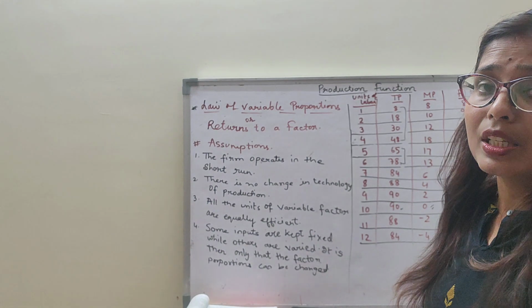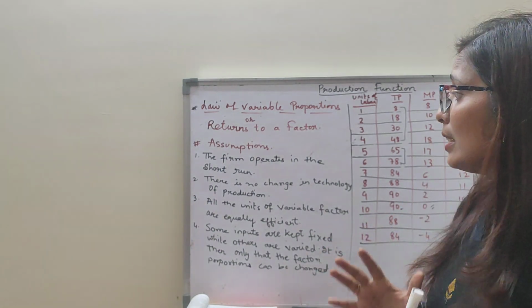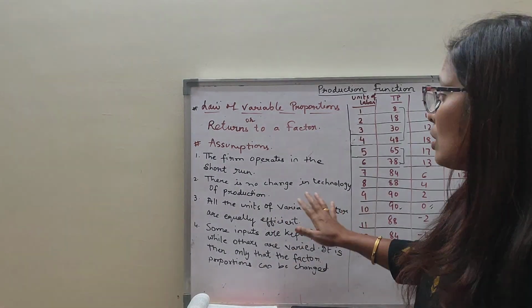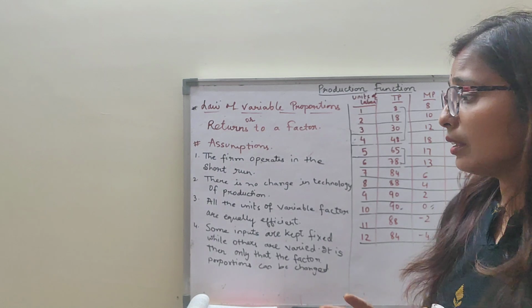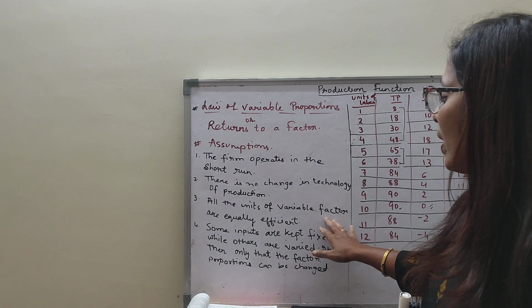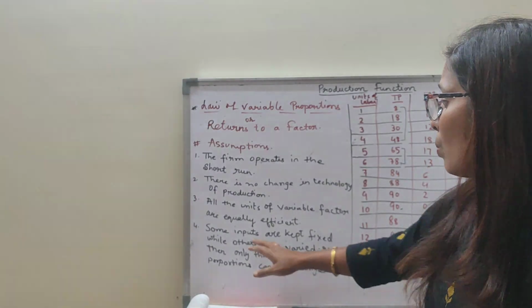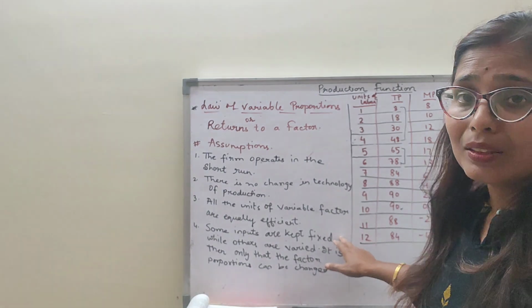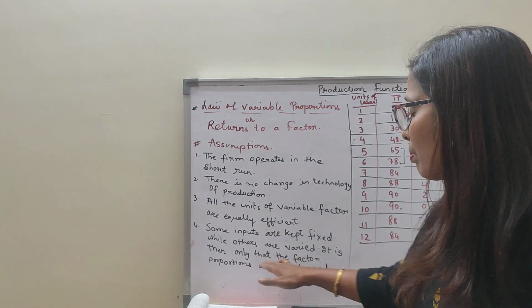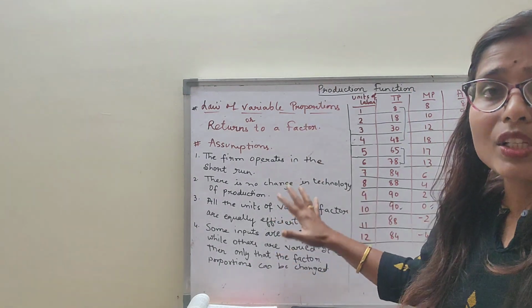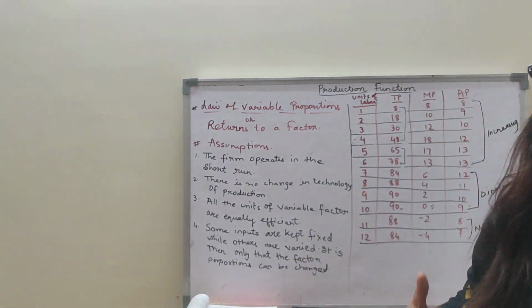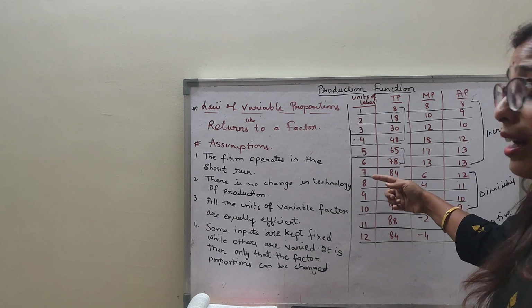Now children, there are some assumptions which this law is based on. It is assumed that the firm operates in the short run. There is no change in the technology. Technology remains constant. It is also assumed that the variable factors like labor are equally efficient. Some inputs are kept fixed like land, machine, while others are varied like labor. It is then only that the factor proportions can be changed. So these are the assumptions which this law is based on. Clear children?